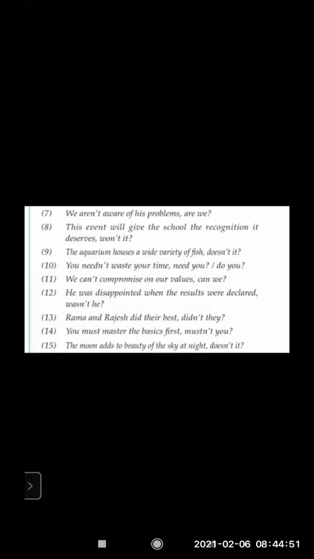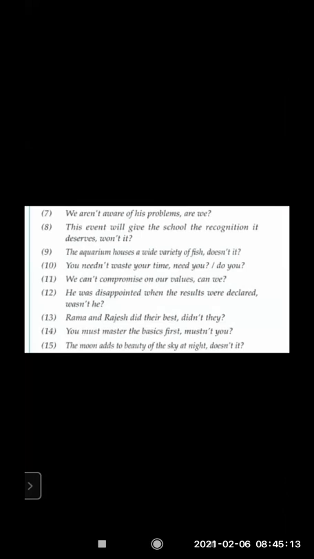If a boy is there, he will come. And if there is more than one person, they will come. So the 13th one, you can pay attention. Rama and Rajesh did their best, comma. The rule has been followed. Didn't, negative question tag, and the pronoun they. And obviously at the last, a question mark.